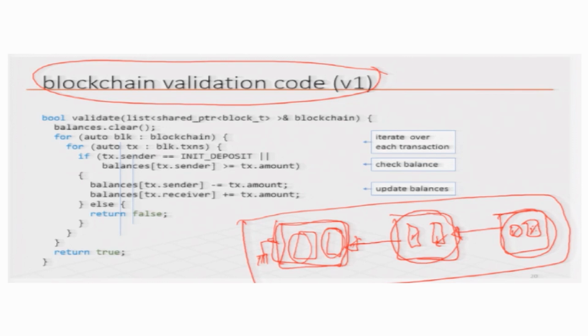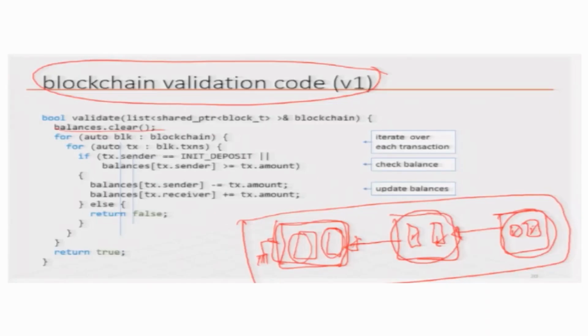So, first of all, in this case we actually use a balances table, right. The balances table, as I argued earlier, is something I can create from the transaction ledger, right. Now, why do I then recreate the balances table within the program? The reason is that to validate that a transaction is valid, I have to check whether the sender's balance is greater than the amount he or she is trying to send. So, I need to quickly calculate the balance of the sender.